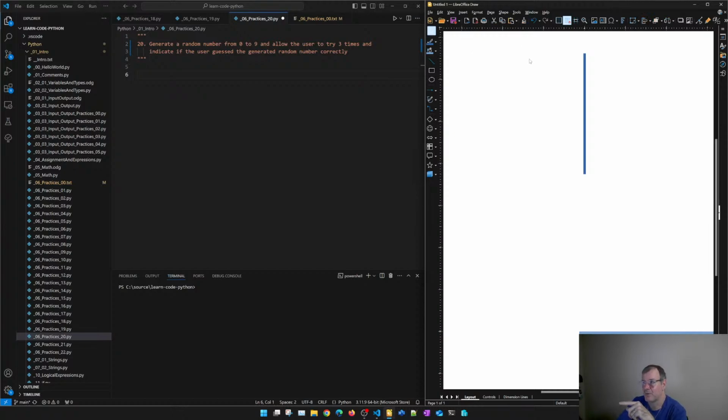That is funny, because our program will initially generate a number here that you can say is an integer. So, good question: generate a random number from 0 to 9.